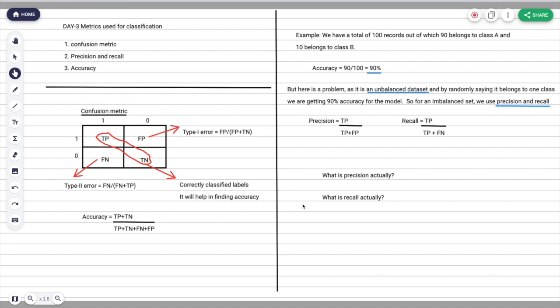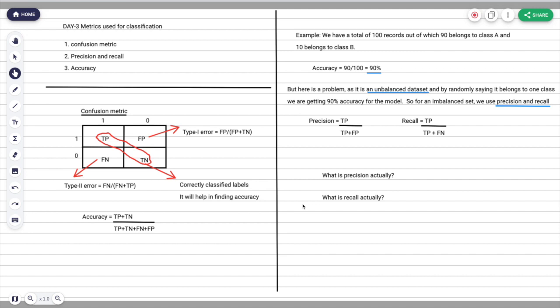So today we are going to learn about metrics that we are going to use for classification. If you remember, in day 2 we implemented a naive Bayes classification model in Python. So we definitely want to come up with some metrics, and we should know how our model is performing.